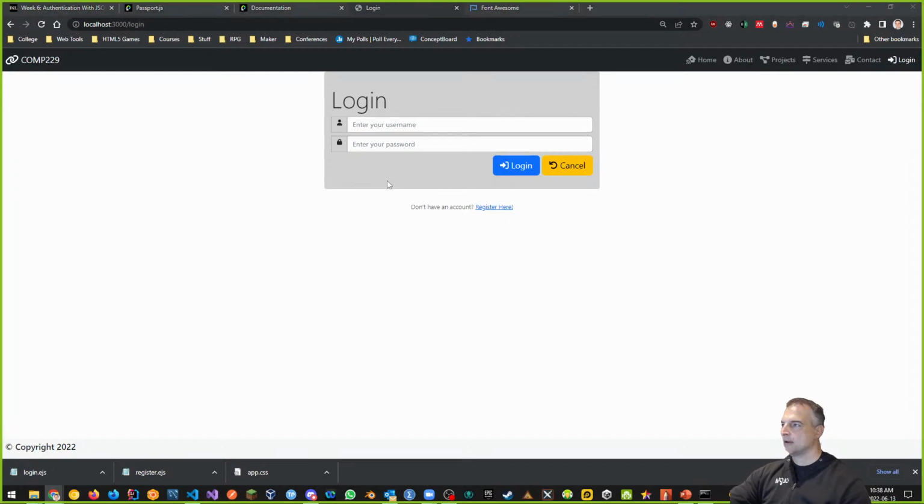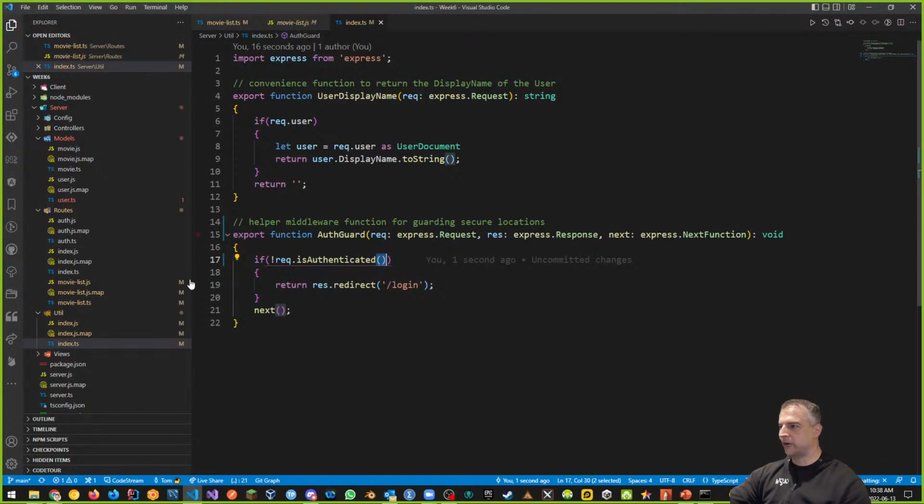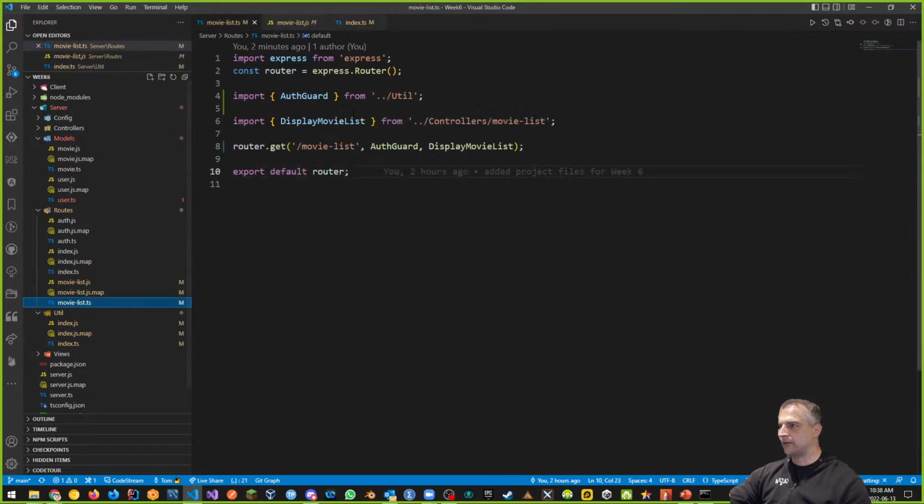Okay, so now I've created a way of guarding any site that's not authenticated. I can list other things inside here that I can do. And anything I put AuthGuard in, this is for your assignment too, will stop me from being able to go there unless I'm authenticated. Cool, awesome.